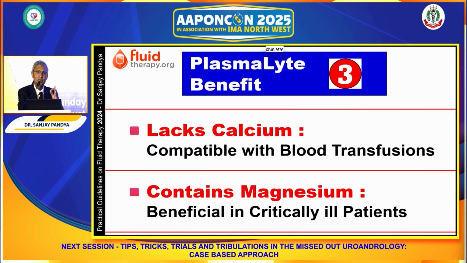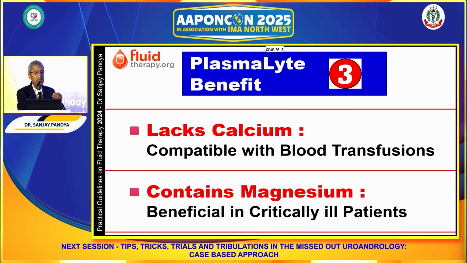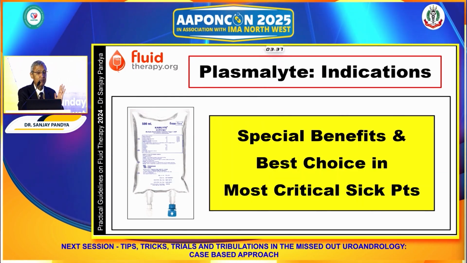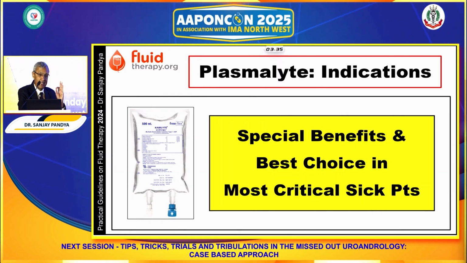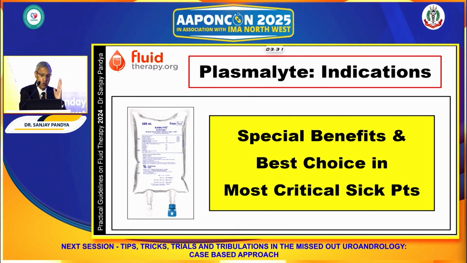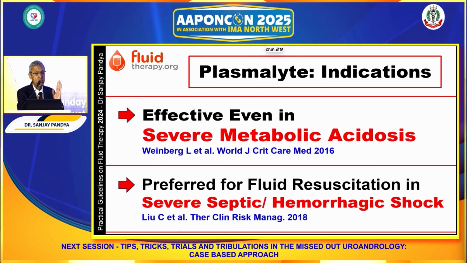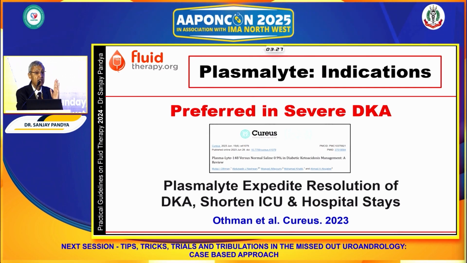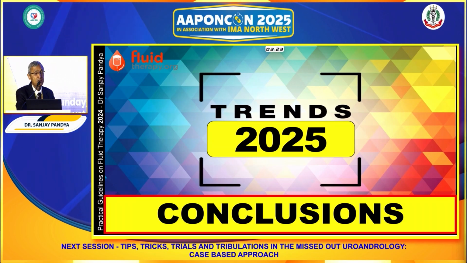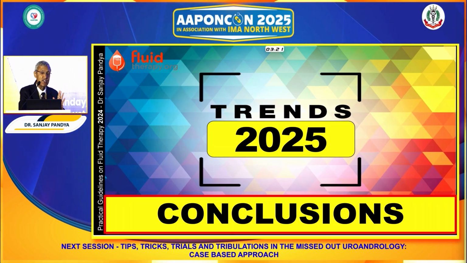It lacks calcium, so it can be given with blood. It provides magnesium, which is commonly deficient in critically ill patients. So, the selective indications of Plasma-Lyte are in the most critically sick patients: severe acidosis, hemorrhagic shock, severe diabetic ketoacidosis, liver dysfunction, kidney transplant. These are some of the important cases.